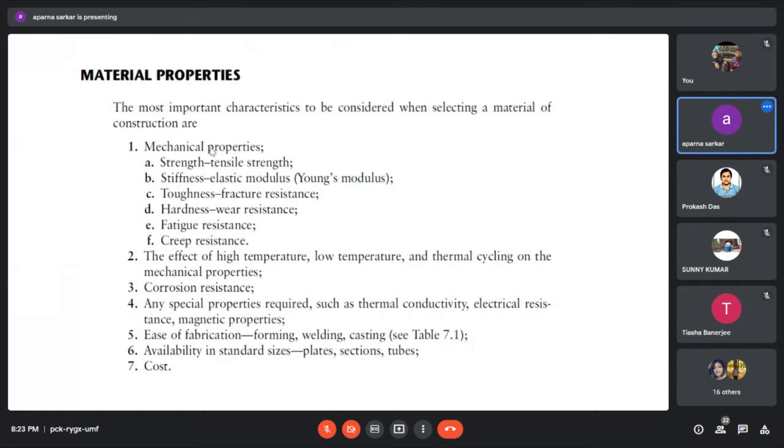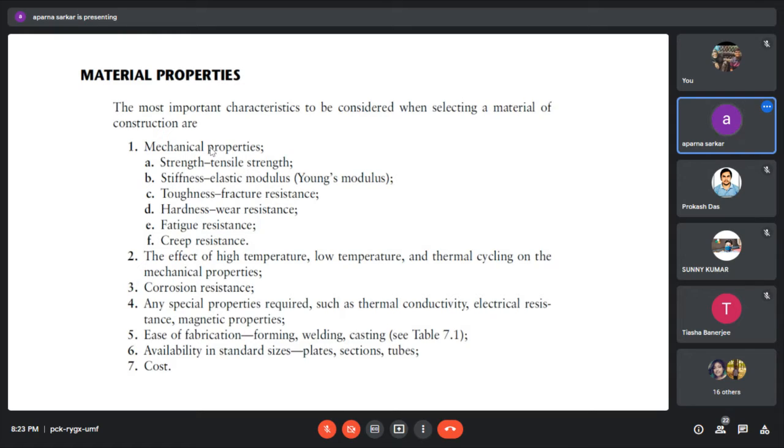Then sometimes some metals have special properties like thermal conductivity, electrical resistance, magnetic properties. We have to characterize them. Then the fabrication part: forming, welding, casting. So we have to know them.